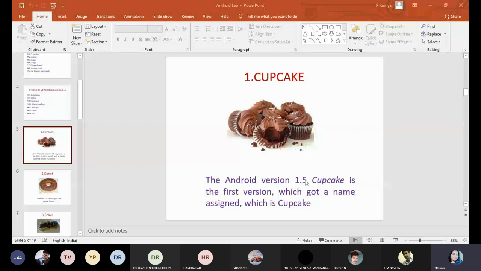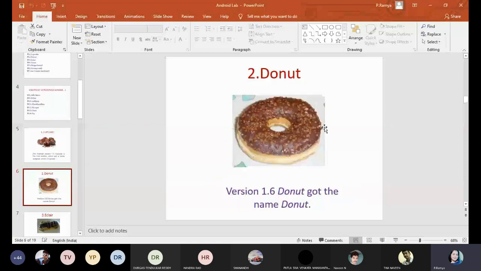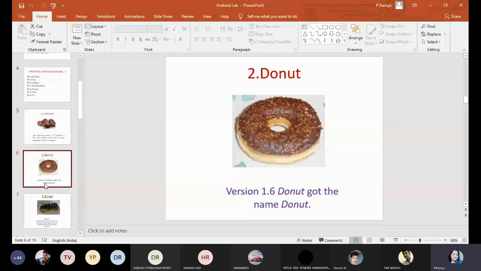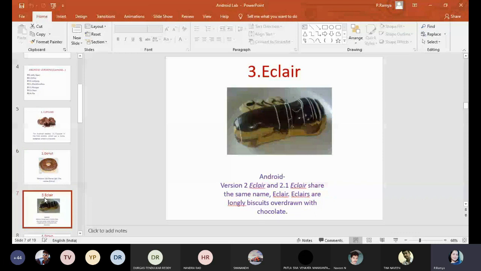Next one, C starts with cupcake, and the next one is donut, just like a circle shape. Cupcake is 1.5 and donut is 1.6. Next one is eclair, you already know eclair is a chocolate. Eclair actually has two versions. Version 2 eclair has some small modifications.